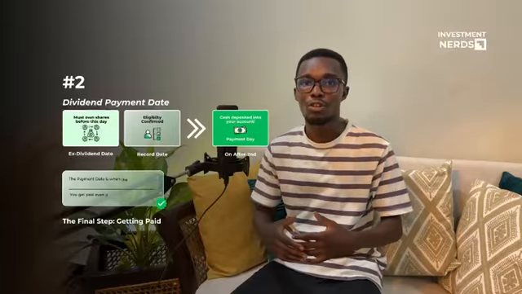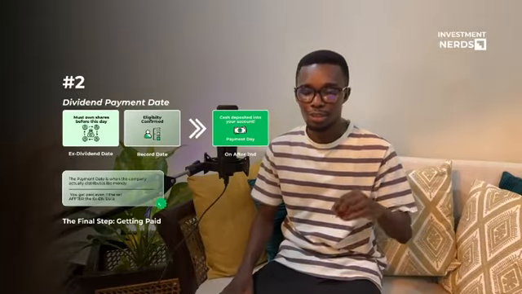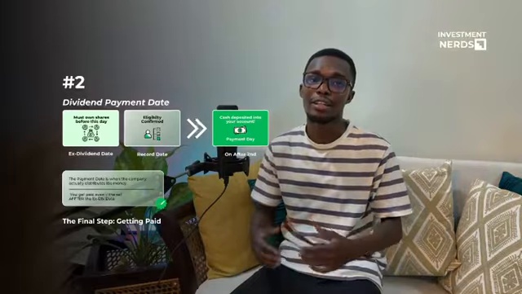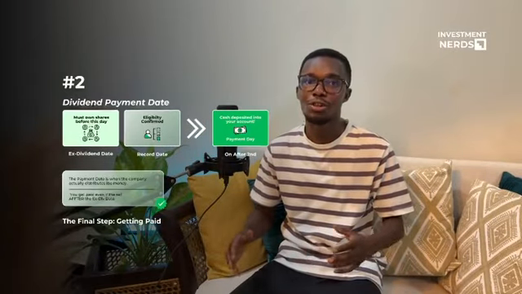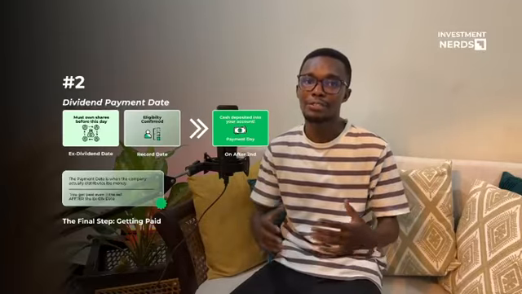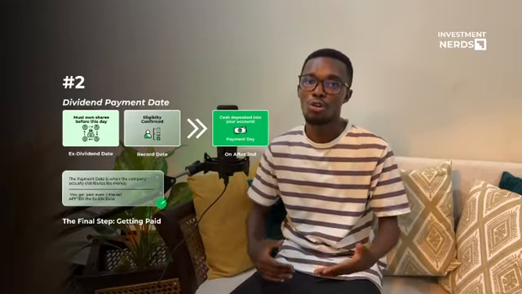2, there's another thing called payment date. This is the date on which the companies actually pay the dividend that they have promised to pay. There's another thing called the record date. This is the date on which the company decides that they are going to take account of everyone that has invested in the stock and make a record of the people that are entitled to the dividend that is going to be paid out. With this understanding, you will know when and how dividends are paid in companies.